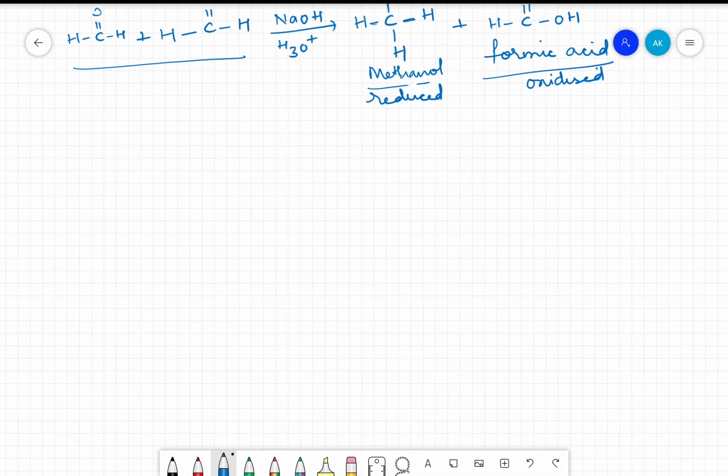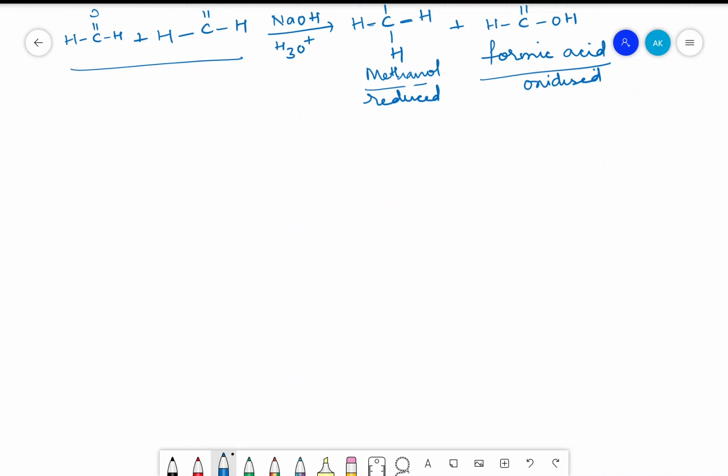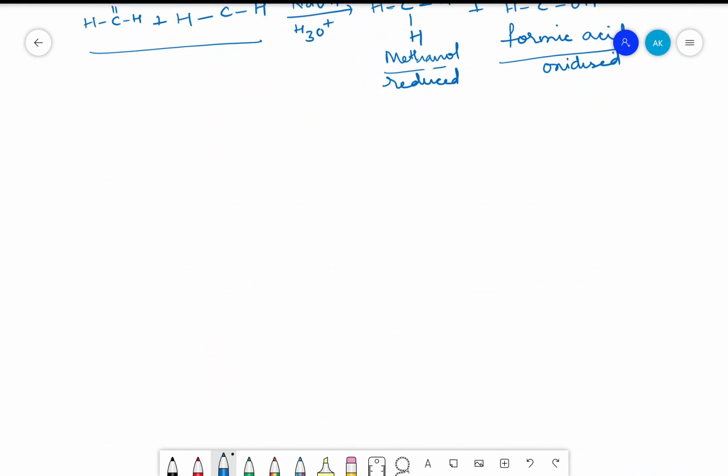Now the next thing we are going to see is with respect to benzaldehyde. This is benzaldehyde.